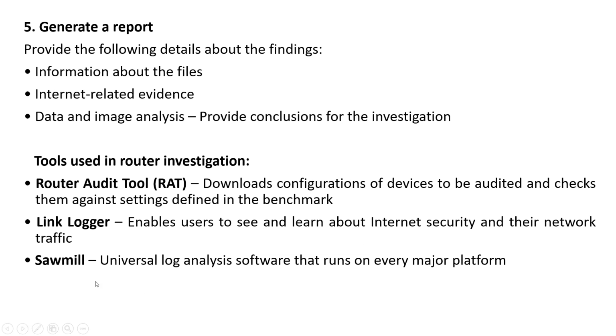And Sawmill is a log analyzer, because log files also play a very important role. It will analyze all the log files so that the investigator can reach conclusions, and all the searching of the log files can be done. Apart from these, there are some other tools that can be used by the investigator. Three of them have been listed here.